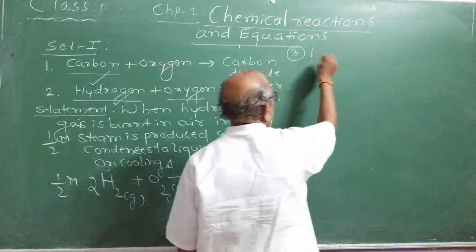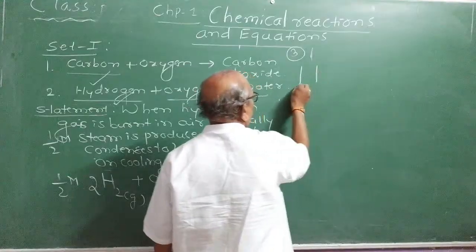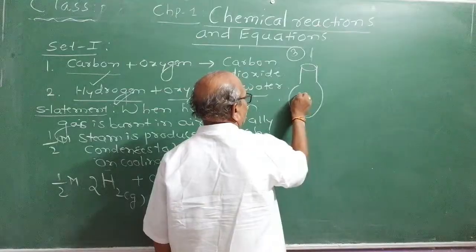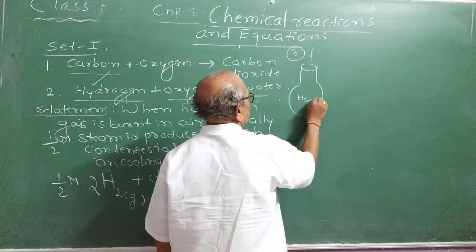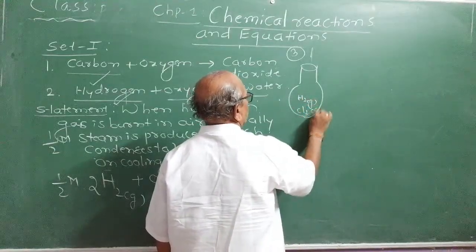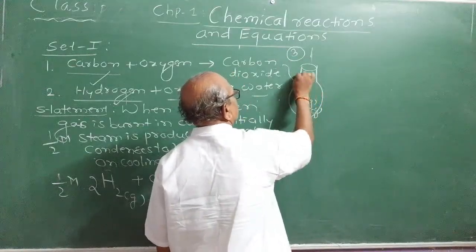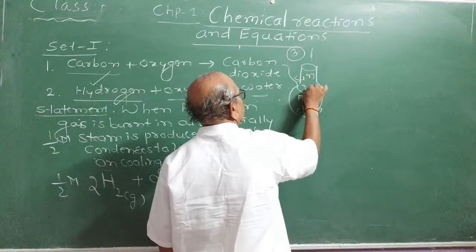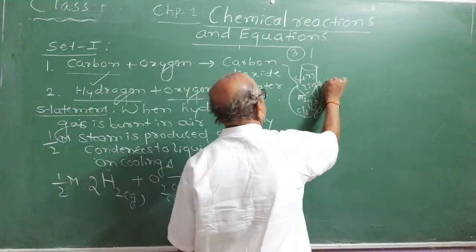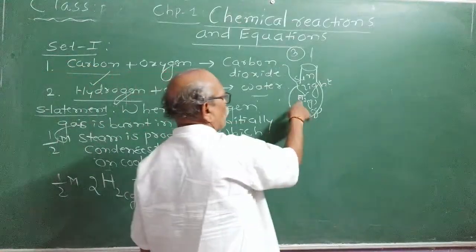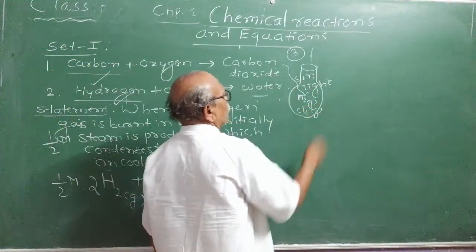See, what is actually done is, you just take hydrogen gas and chlorine gas in a glass flask and keep it in the sunlight. This is called understanding the chemical reaction. In the sunlight only, hydrogen and chlorine will combine, forming hydrogen chloride.